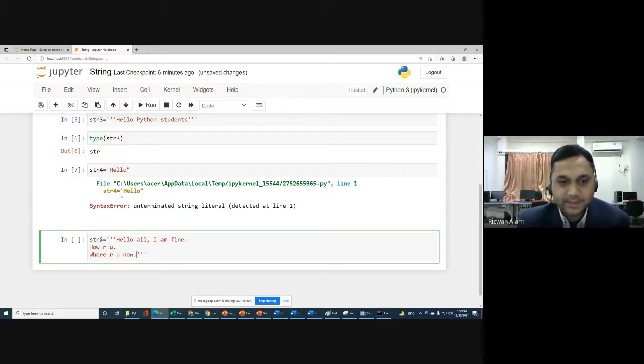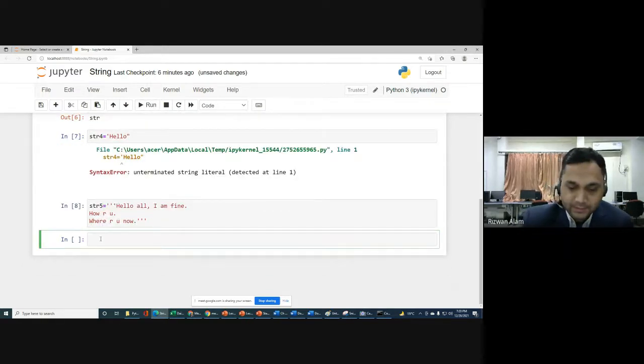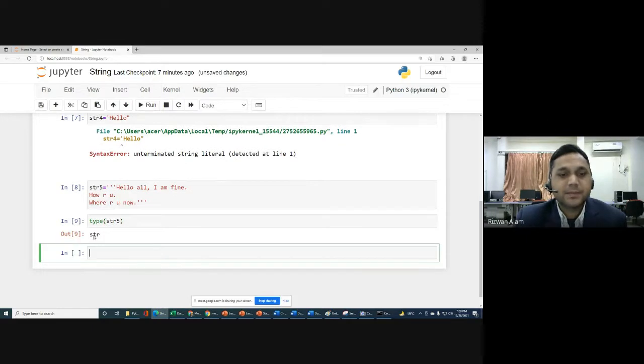Something like this we can write. So a multiple line string can also be created with the help of triple quotes. We will first run this, and you will check that type of str5 is also a string.